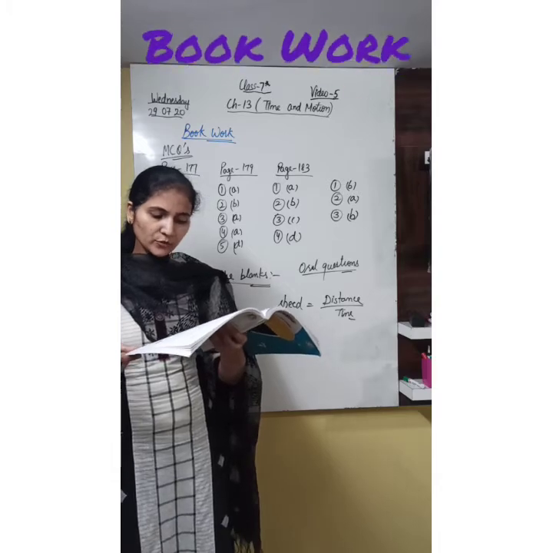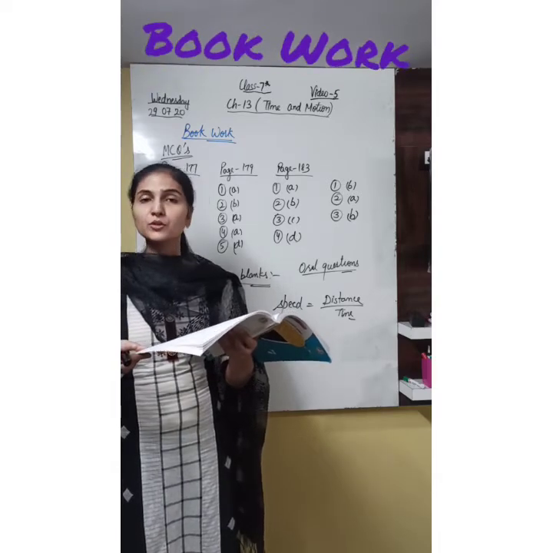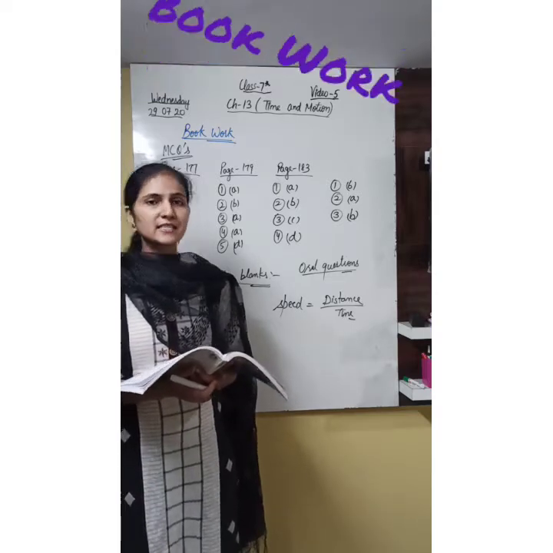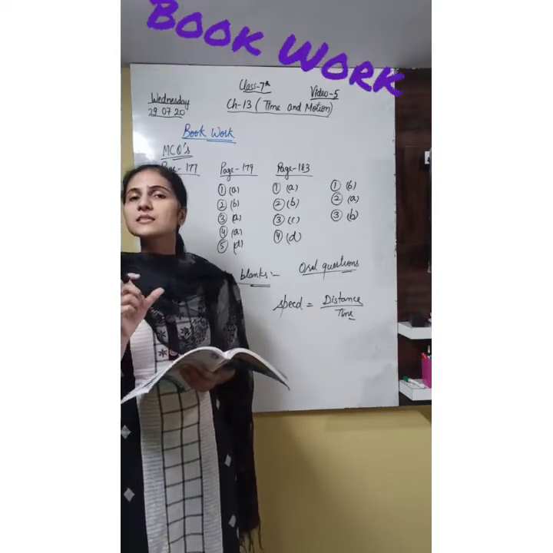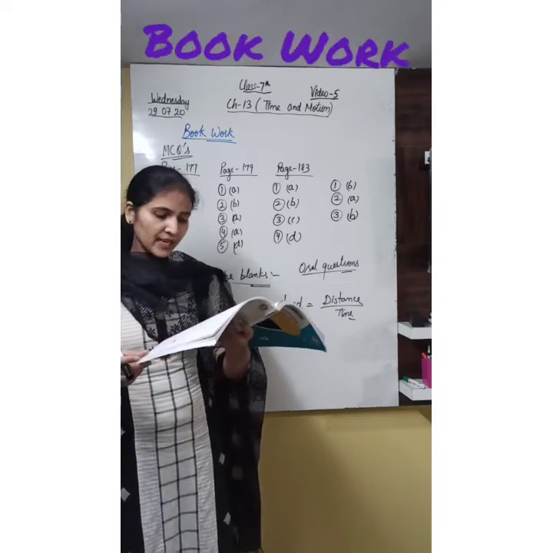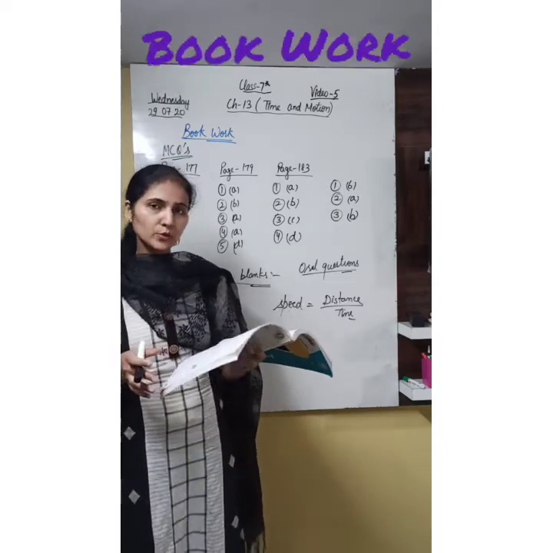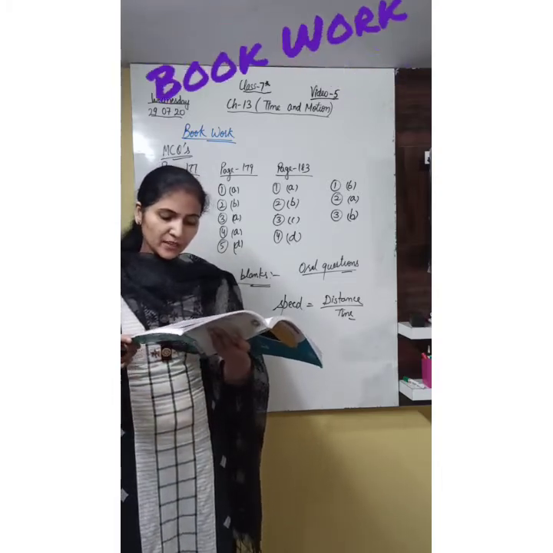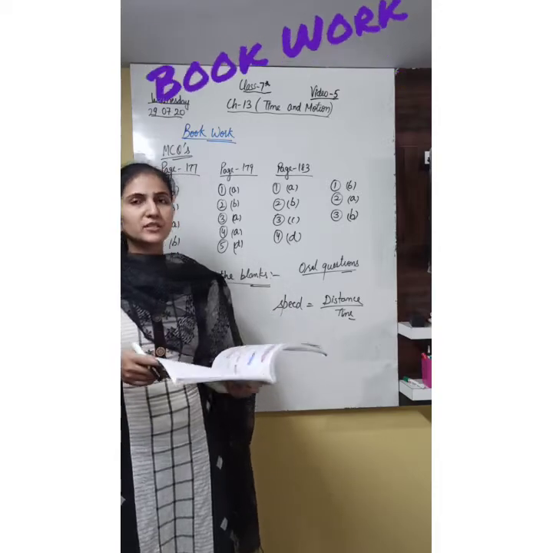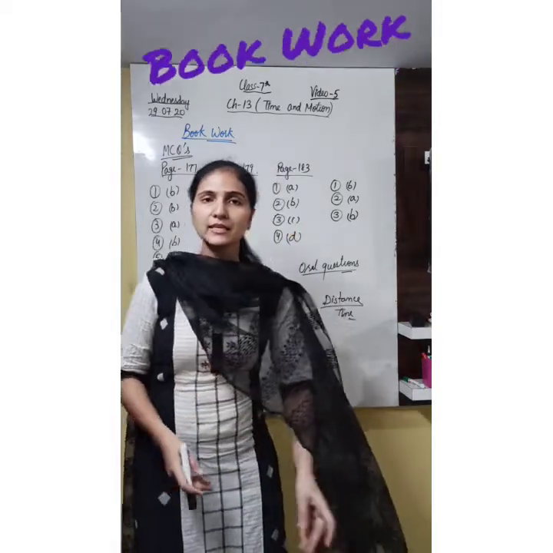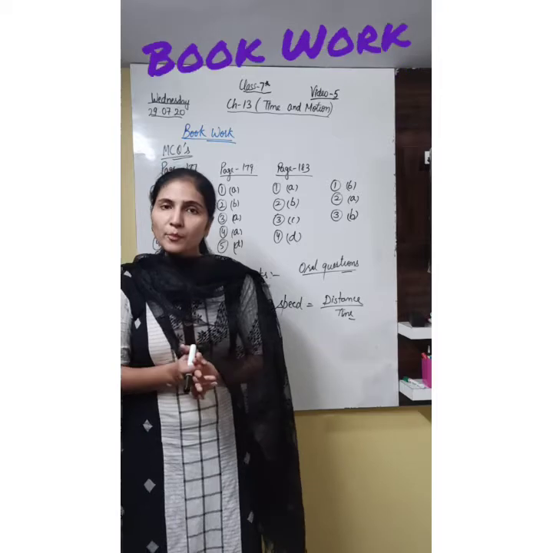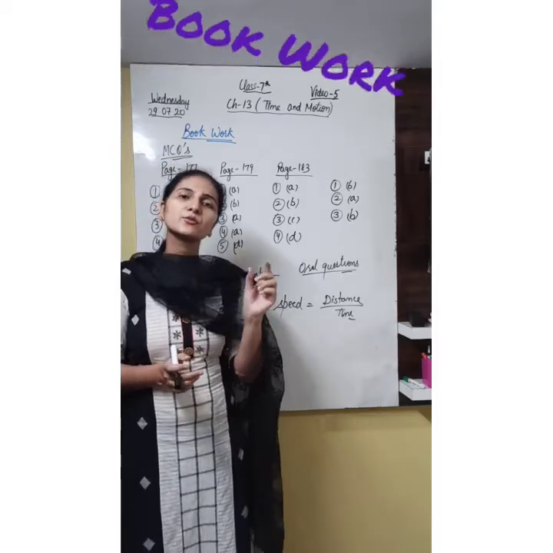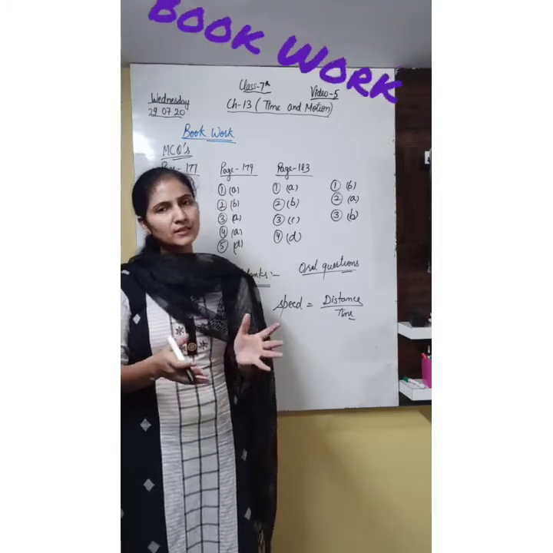Next one is, what kind of graph is used to represent the motion of a body? Yesterday we discussed in detail, so it's the distance-time graph. Last question of this bookwork which we are going to discuss today is, name the device used to measure small intervals of time. We discussed it in today's video. It's a stopwatch. A stopwatch is an instrument which can measure a very small instant of time also.